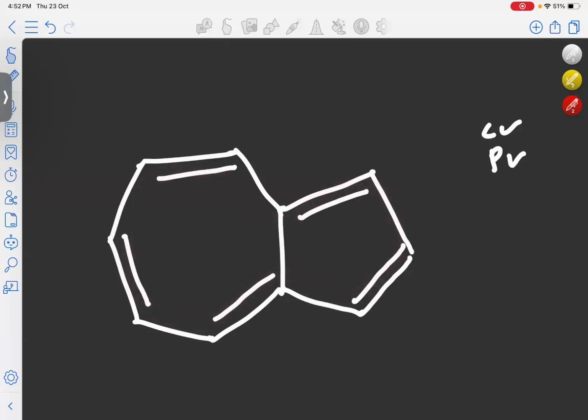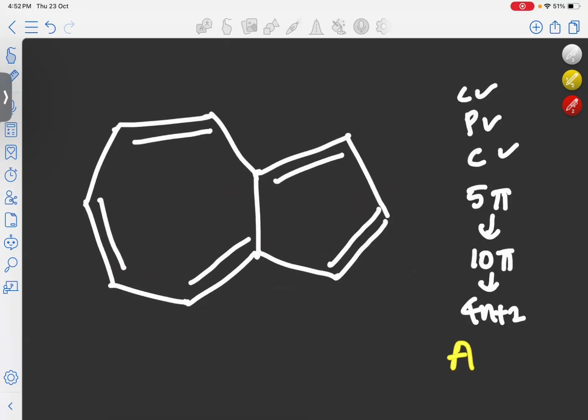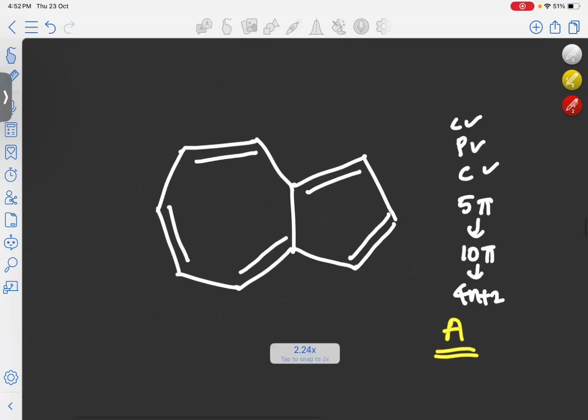And here alternate double and single bonds are present, that means it is conjugated also. Now we have to find out the number of electrons in this molecule. 1, 2, 3, 4, 5. Total 5 pi bonds, that means total 10 pi electrons. It is an example of a 4n plus 2 system. So this molecule is aromatic. Here this molecule has a specific name. We'll call this molecule azulene.